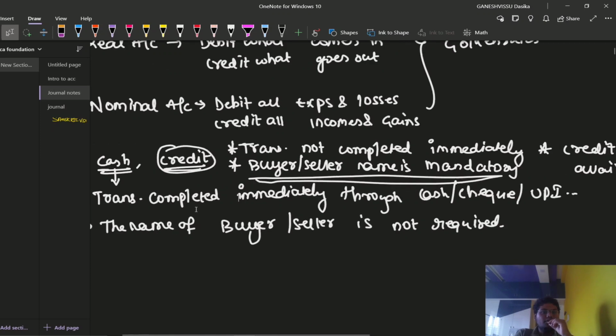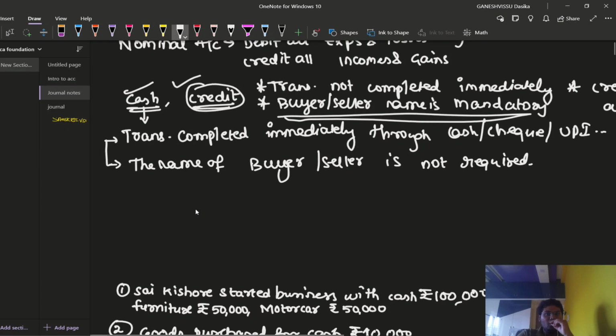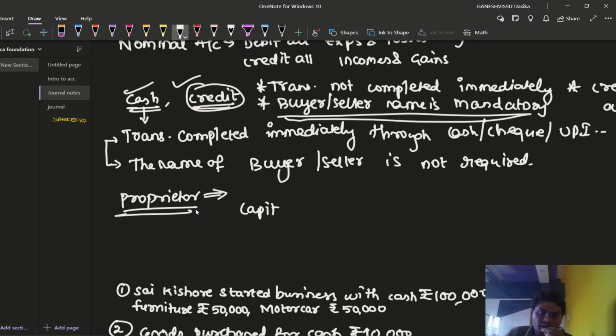Okay, then one more thing. These are the things dealt with in cash transactions and credit transactions. Then one more thing I would like to mention here. Whenever the proprietor is going to introduce capital, the capital can be in the form of which one?